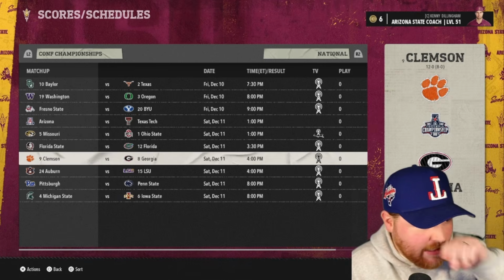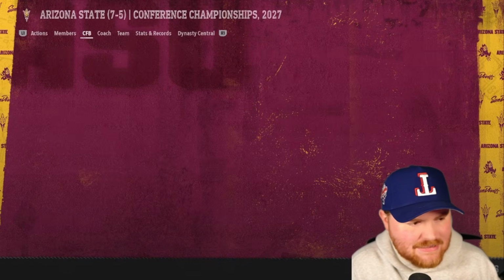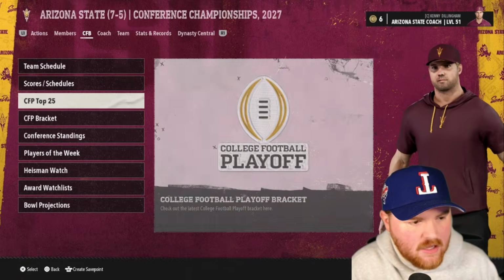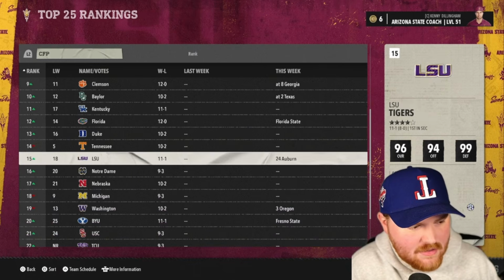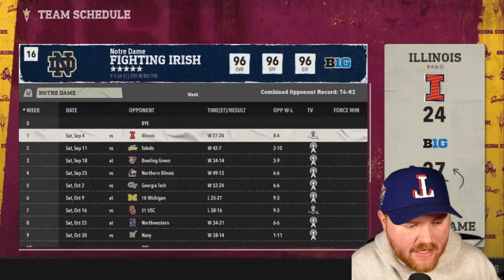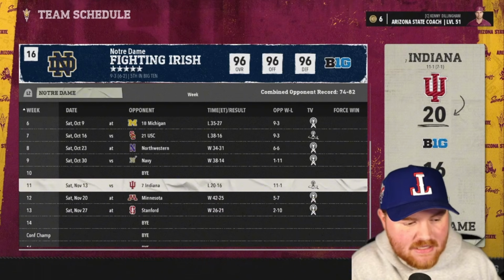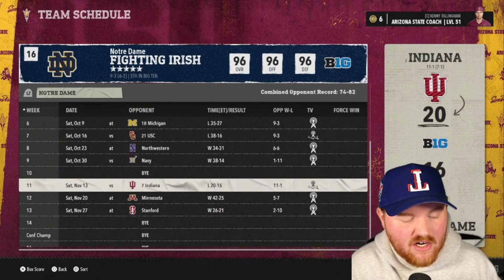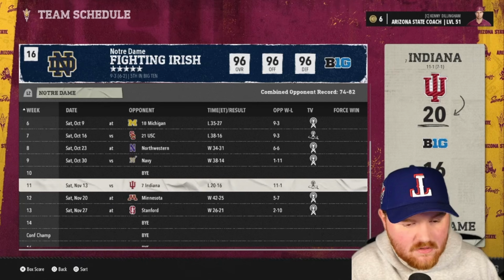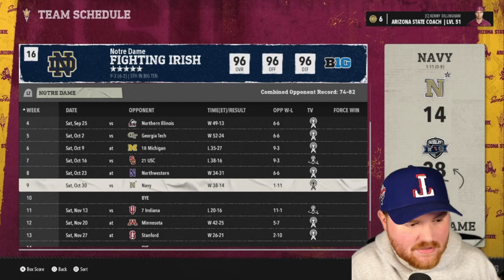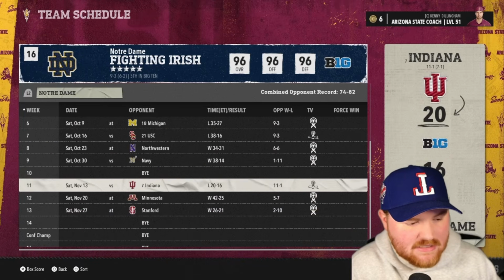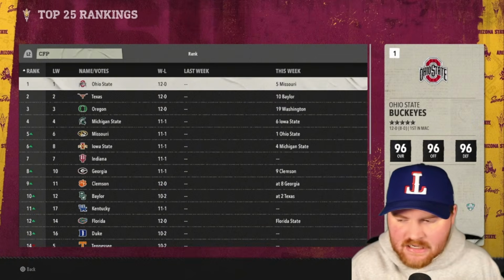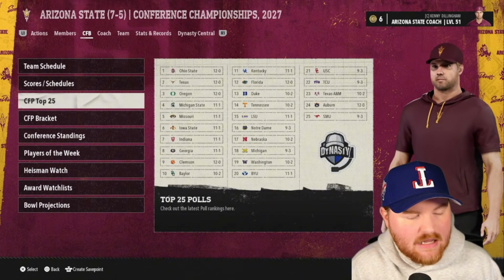Let's go see if we can find Notre Dame here. The rest of that is not that interesting to me. I really want to see if Notre Dame's in the top 12. They're not going to do it. They had another loss. They lost that game to Indiana, and that knocked them out. Indiana looks like they're going to make the playoff, and Notre Dame got knocked out, losing by 4 there. So a couple tough losses. This is a big loss, but the Michigan loss, two conference losses really did them in. Knocked them out of the playoff. We're not going to get them in there. So Notre Dame's out of the best team in the video race.